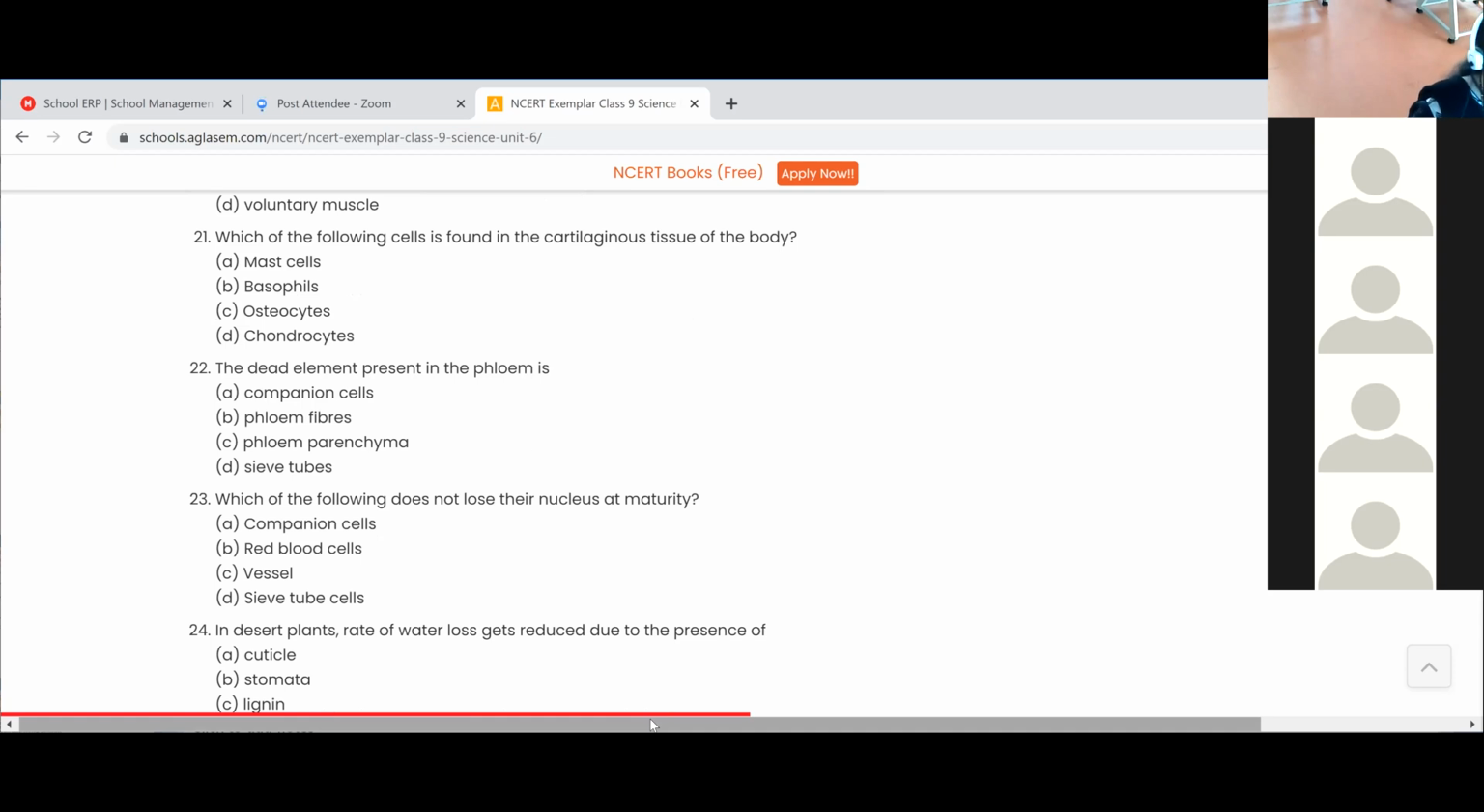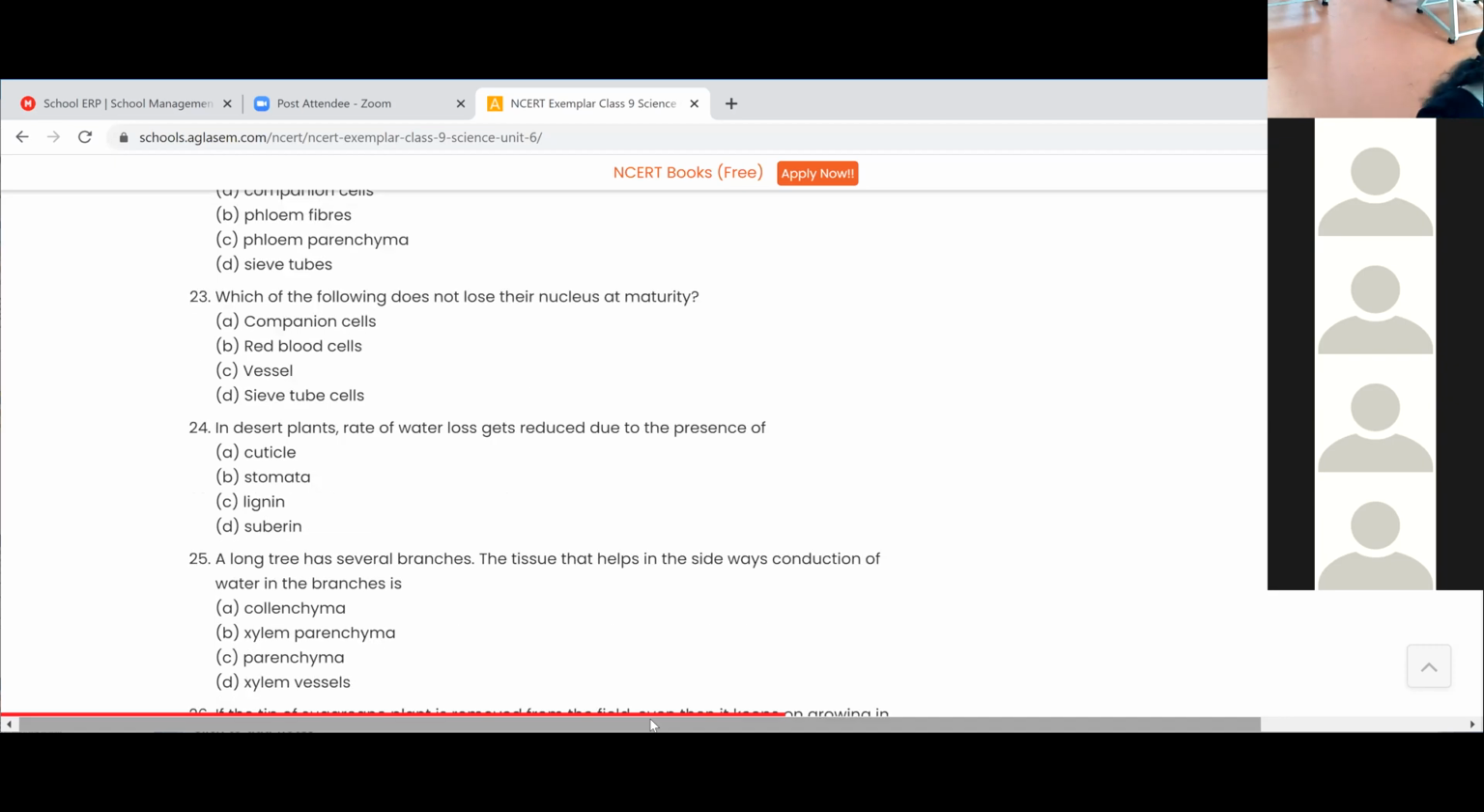Fibers are made up of sclerenchyma. Fibers are usually dead. So the dead element present in the phloem is phloem fibers. Okay. Fibers are usually not living. They are dead. So the answer is phloem fibers. Try to remember this.